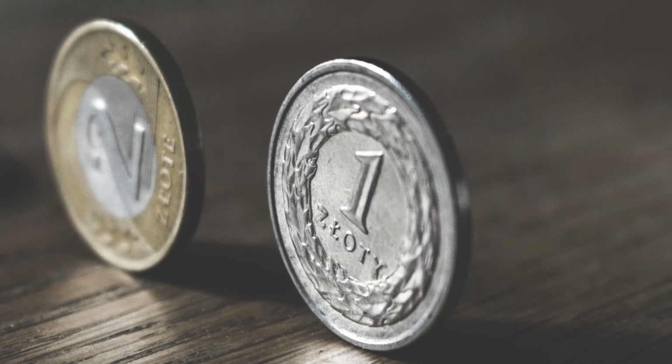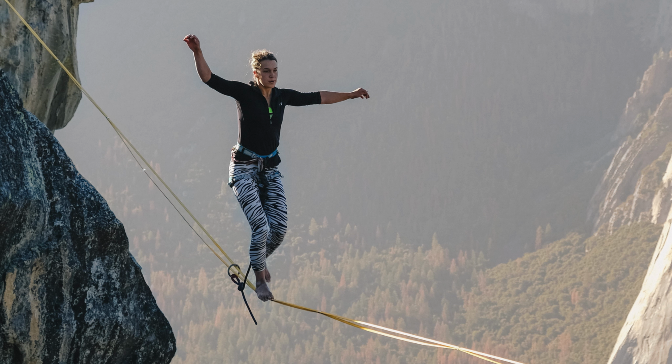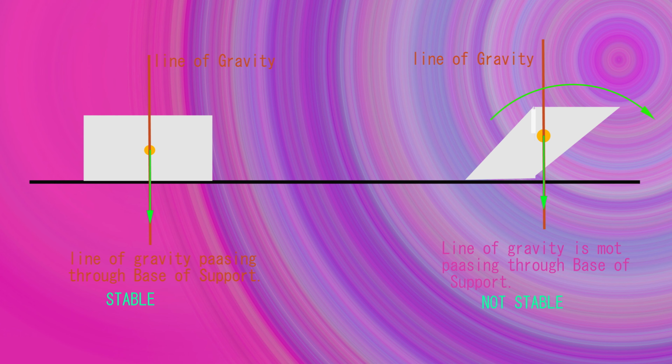Stability. Stability is resistance to disturbance of an object's equilibrium. Stability of an object can be achieved by controlling the position of the center of gravity. With control of the center of gravity, an object can be rotated in the desired direction. Tightrope walkers balance their center of gravity by stretching out their arms or carrying a long stick. A body resting on a surface is stable when the line of the center of gravity intersects the base of support.